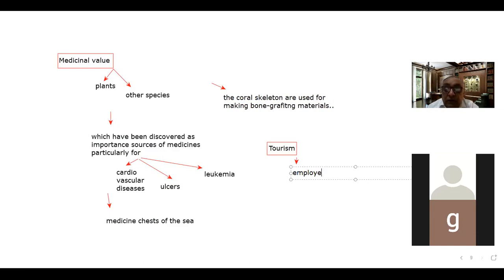If there is tourism and employment, then there will be development of the coastal areas, infrastructure development, and economic development of the coastal areas also. So these are the various importances of the corals.